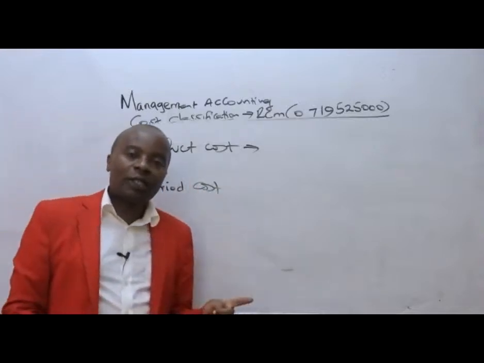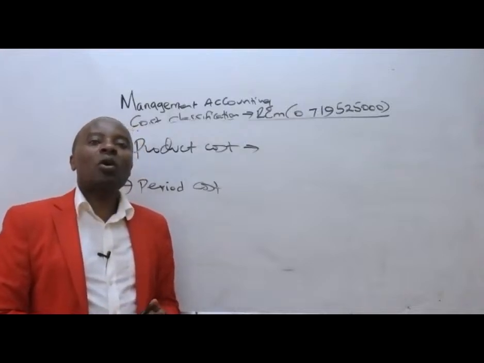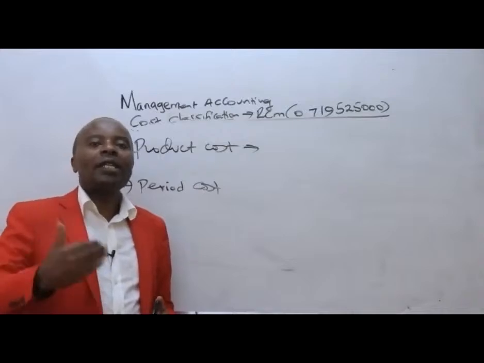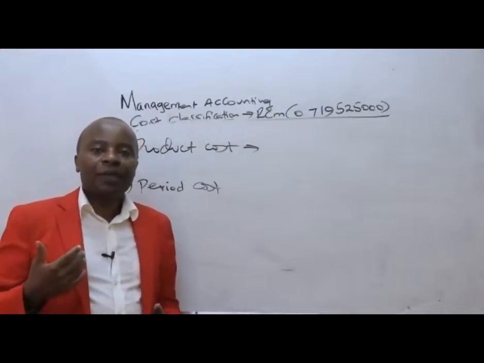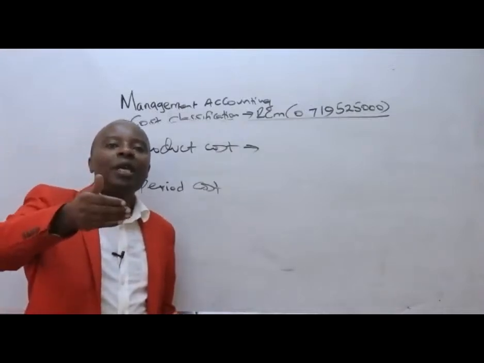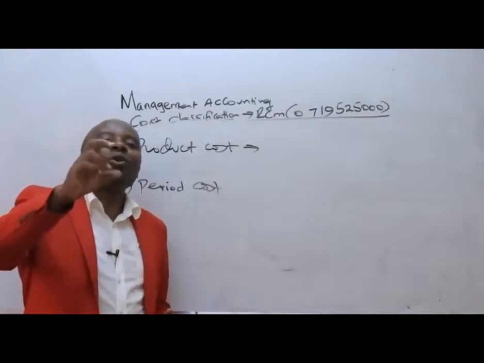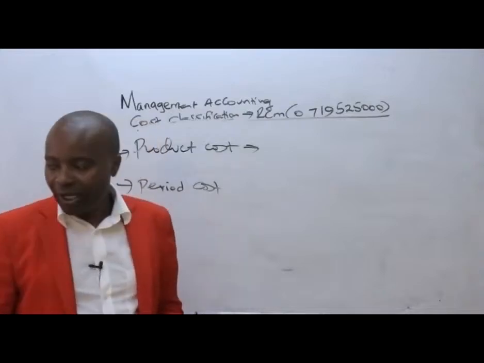And then we have periodic costs. These are those costs that are uncontrollable. Ladies and gentlemen, these are those costs that, whether you like it or not, they have to be incurred because they are time-based. For example, salary is paid on a monthly basis, rent paid on a monthly basis. They do not have any direct association to our inventory.